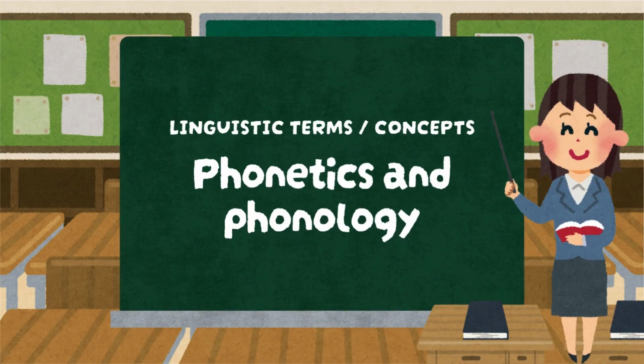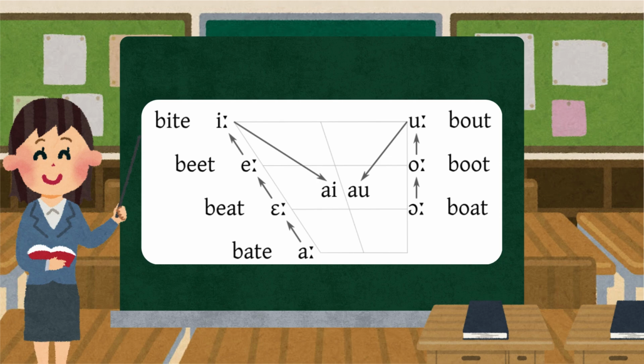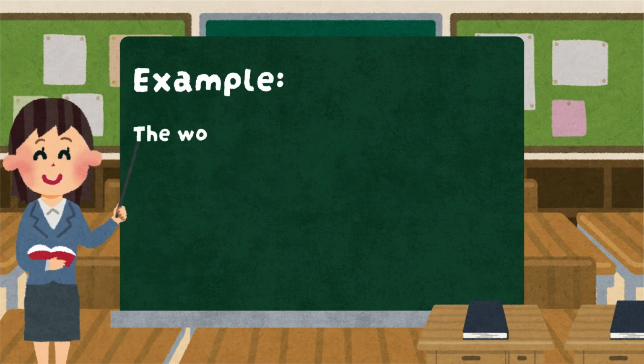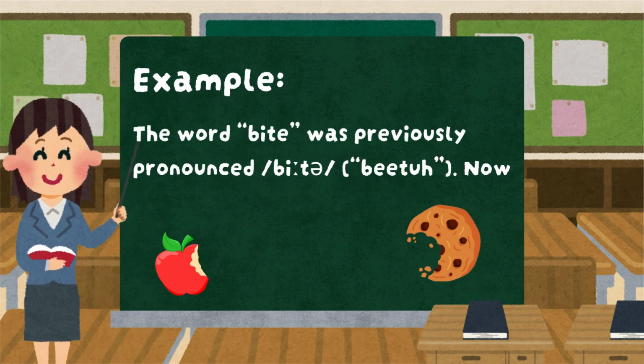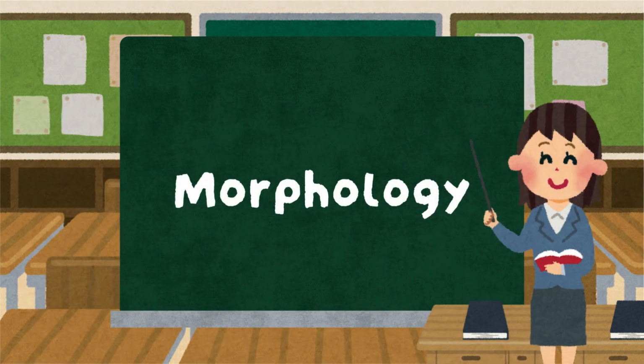Phonetics and phonology. The great vowel shift between the 15th and 18th centuries profoundly changed the pronunciation of long vowels. Example: the word bite was previously pronounced beet-a, bita. Now it's pronounced bayt.